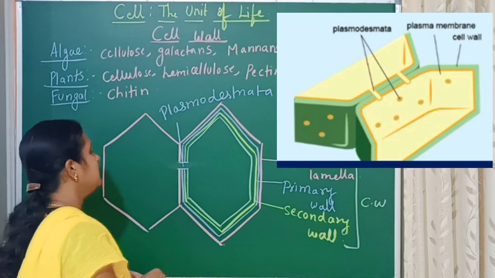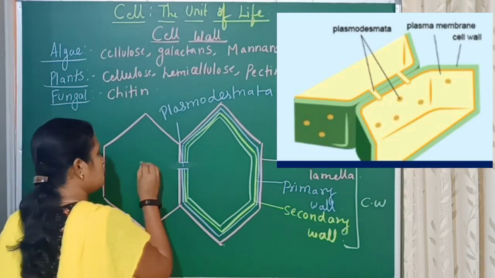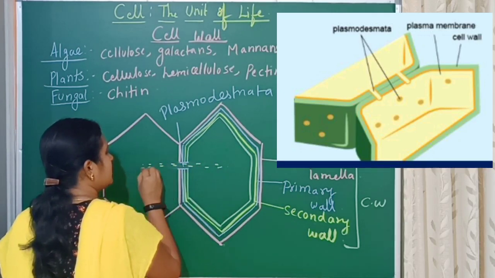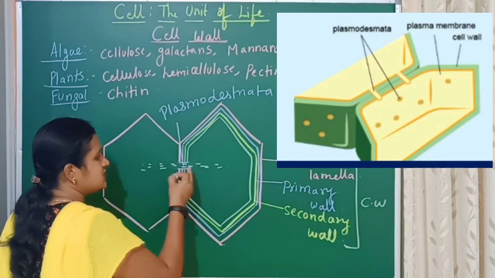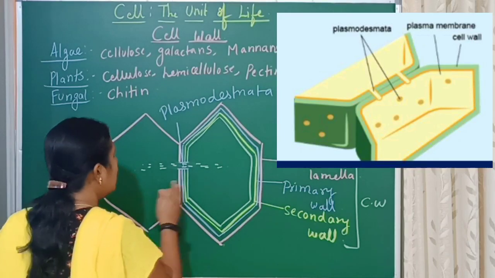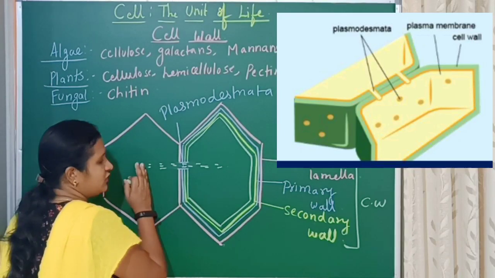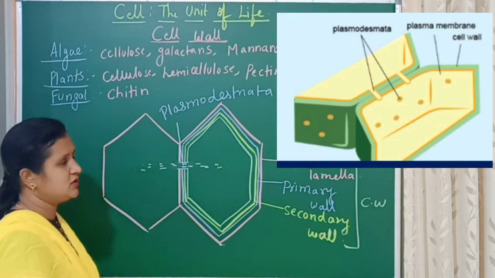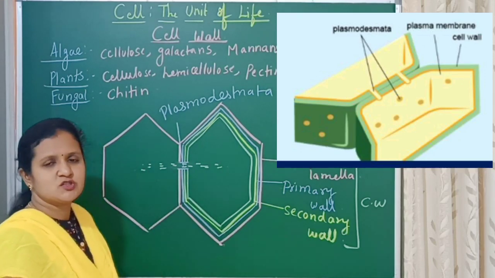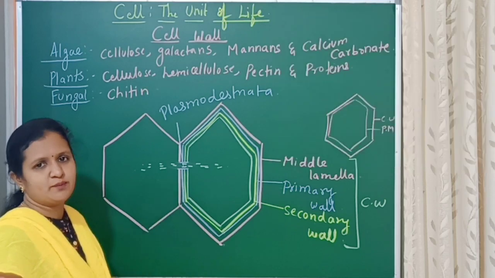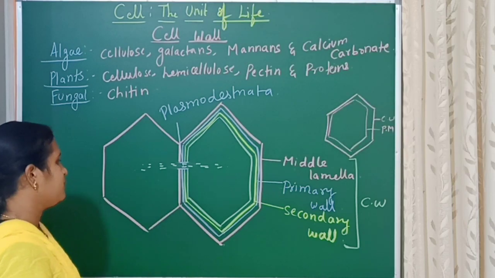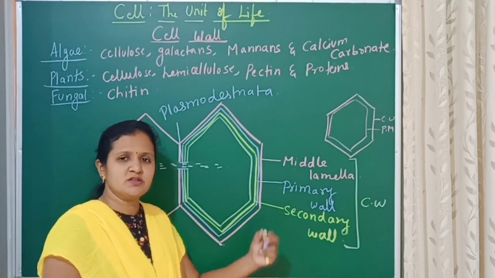Plasmodesmata connect the cytoplasm of the two cells, and hence plasmodesmata are called a cytoplasmic connection between the two cells. The cytoplasm from one cell will move to the other cell through the plasmodesmata, where the wall deposition will not be there. In this way, this is the structure of the cell wall.